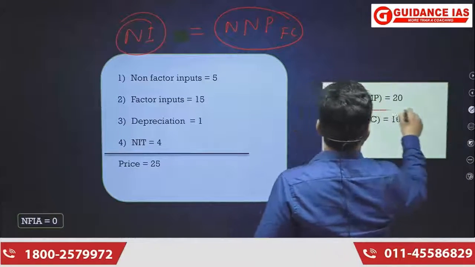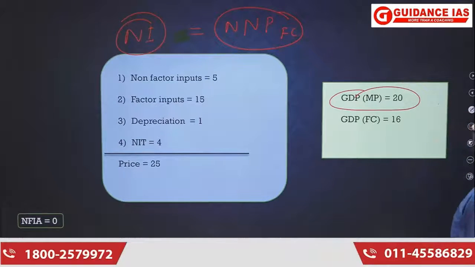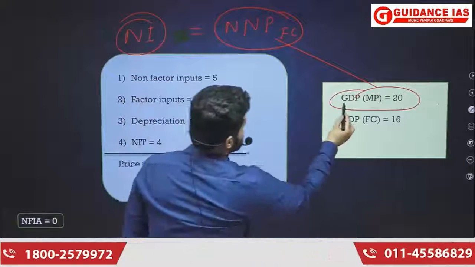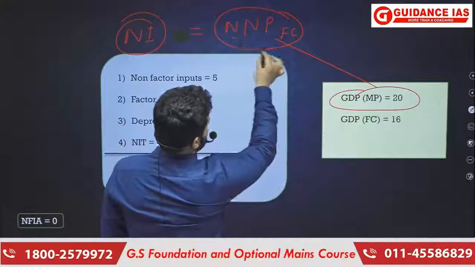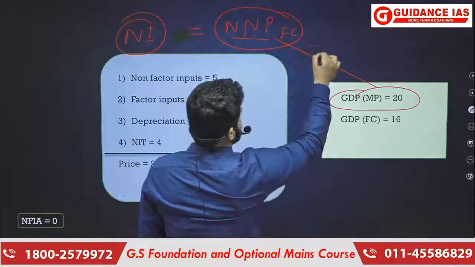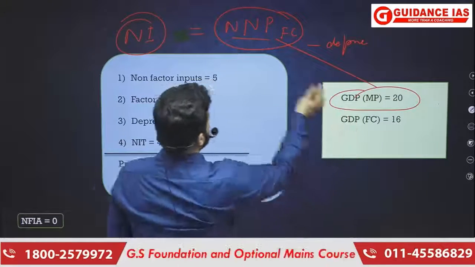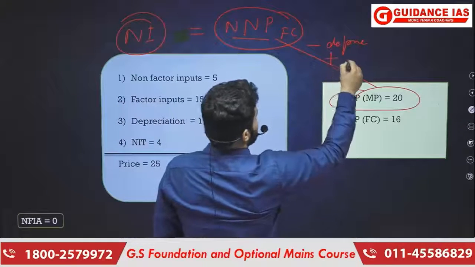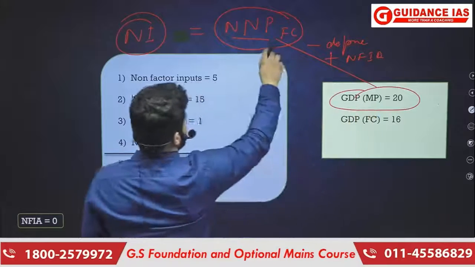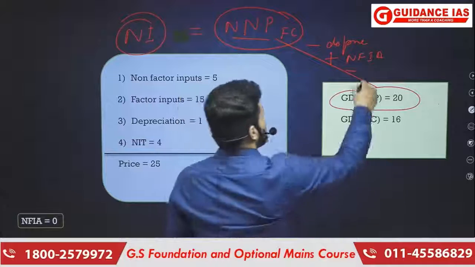You know about the GDP at market price. So GDP at market price is 20 rupees. Now you have to get net national product at factor cost. How are you going to get it from GDP? From gross, you have to get net. What you have to do? You have to subtract depreciation. Then from domestic, you have to get national. That means you have to add NFIA. And from market price, you have to get factor cost. That means you have to subtract NIT.